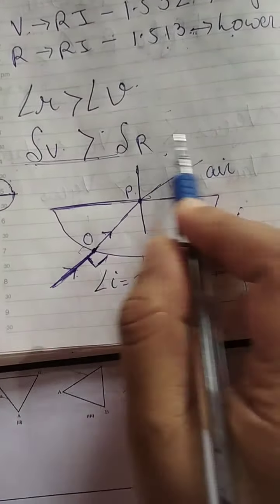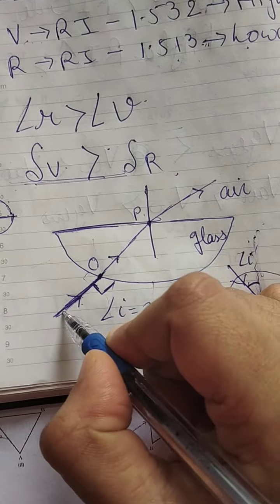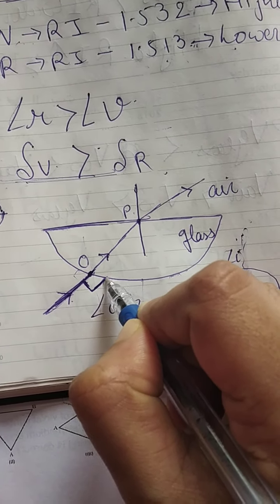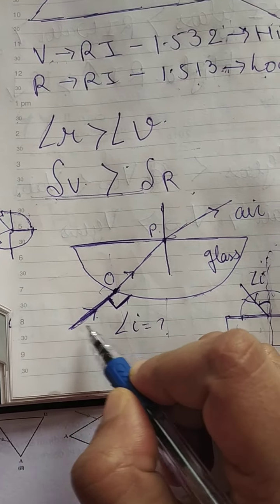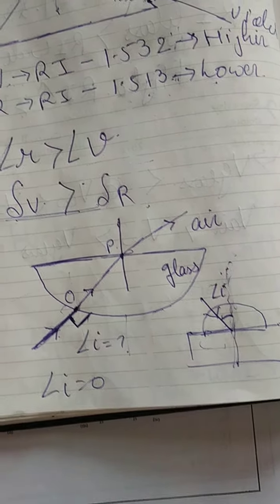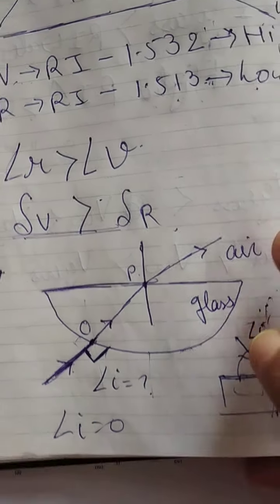Students, I have made a picture for you. This ray is making a 90 degree angle with the surface, so the angle of incidence is 0. So the correct answer is angle of incidence equals 0. Why is it correct? Some of you may think it is not 90 degree. I'll show you that. Don't worry, students.